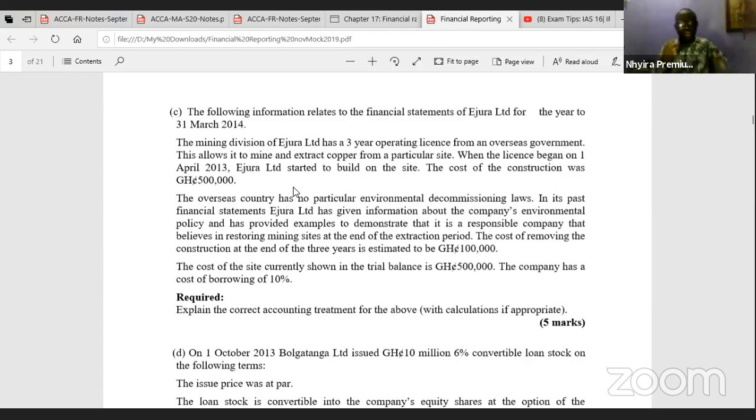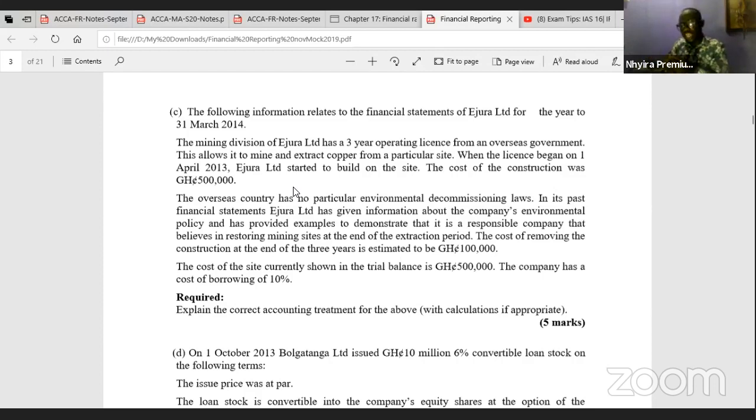But this company has proven in the past that it is an environmentally responsible company, and they believe that after every extraction period, the site must be restored. It's very important for you to understand these two extremes, because remember we said for a provision to be recognized, there must be what? A present obligation.